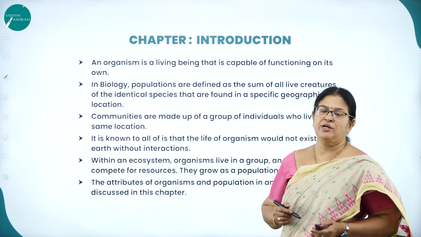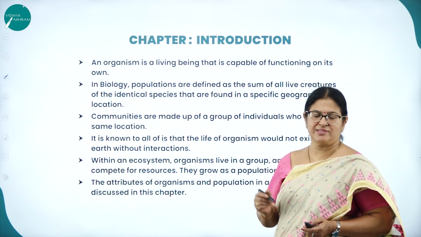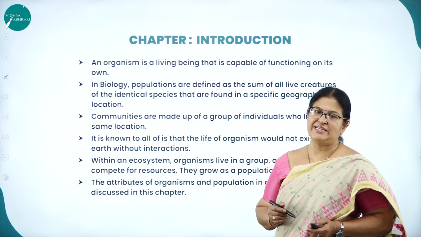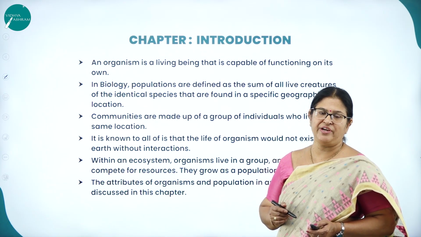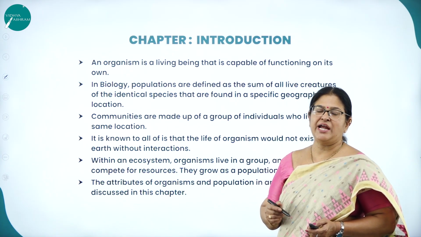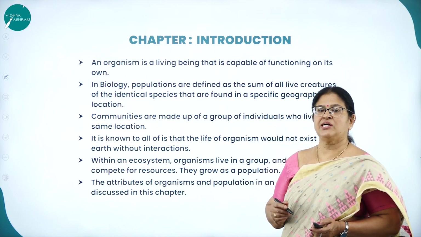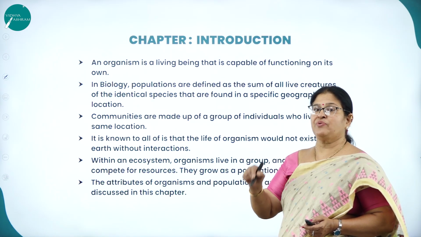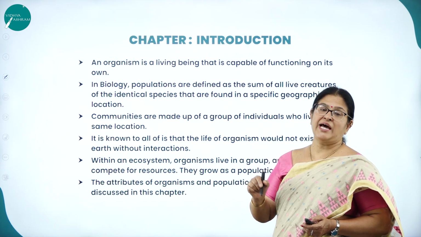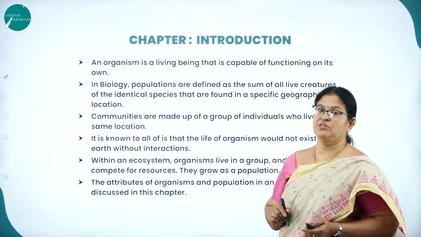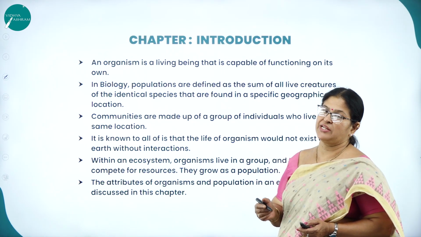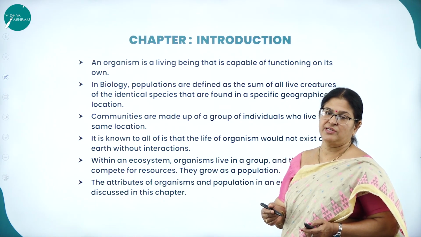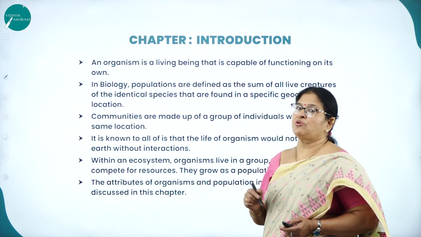As we all know, the rotation of the earth around the sun and the tilt in its axis causes annual variations in intensity and duration of temperature, resulting in distinct seasons. And these variations, along with the annual variations in precipitation, form the major biomes like the desert, the forest, right? Now, what is an organism?